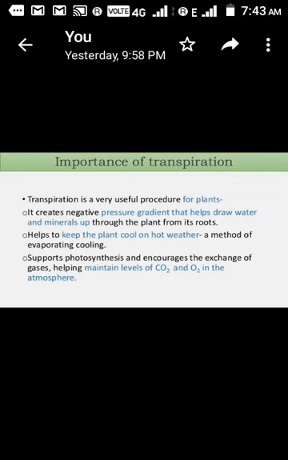Transpiration is a very useful process for plants, we all know. It creates a negative pressure gradient that helps draw water and minerals up through the plants from its roots.